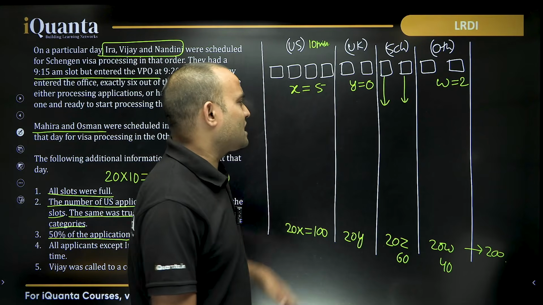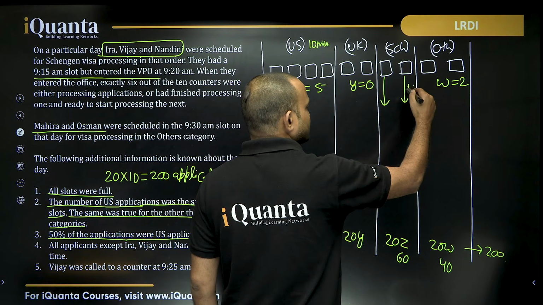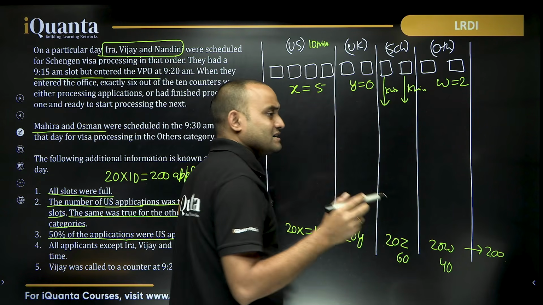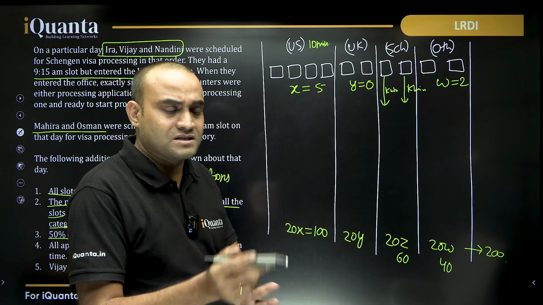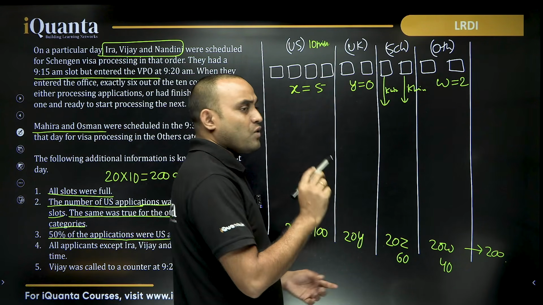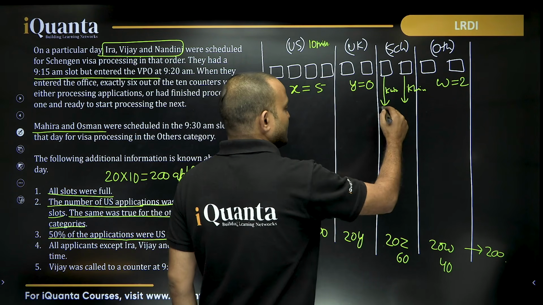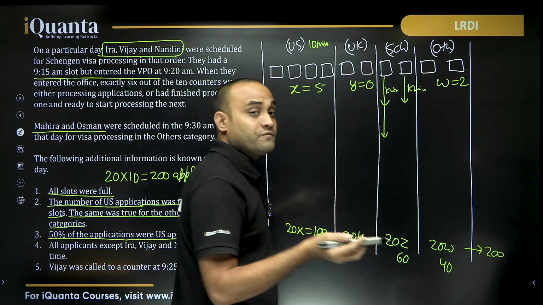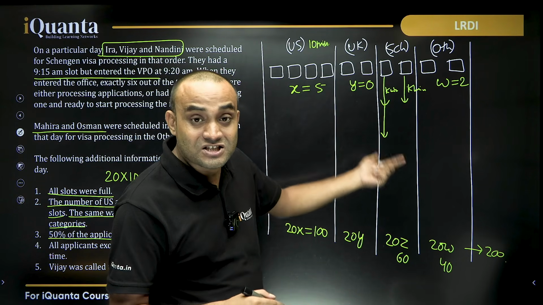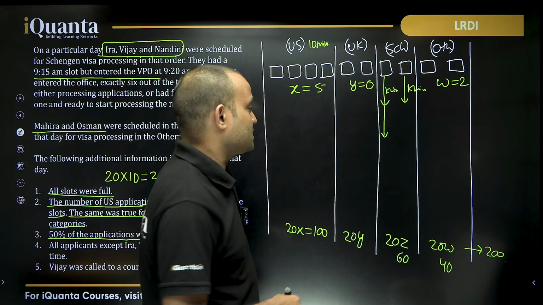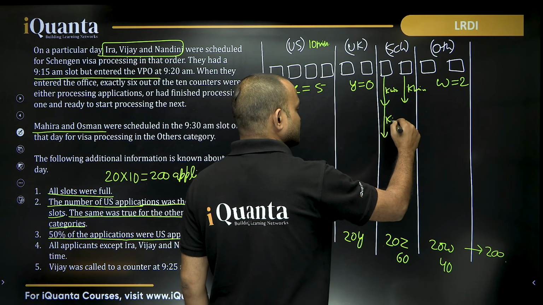Whatever time it takes, let's say it takes k minutes. So at k minutes past 9, one of these 2 counters will be freed, and the third person of the first slot will get his or her chance to get the visa processed, and again it will take k minutes.